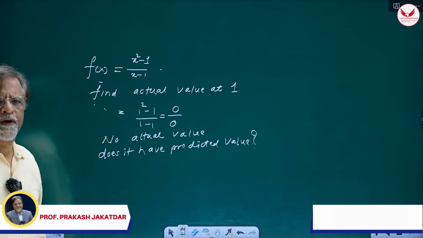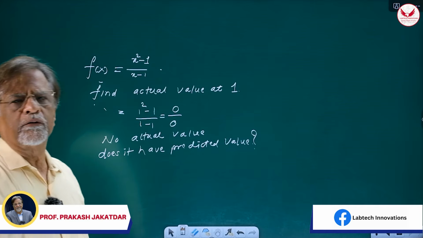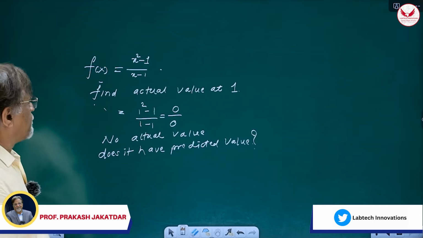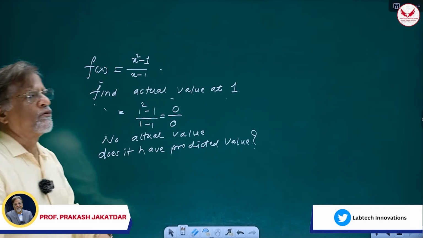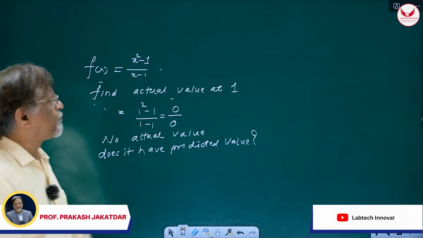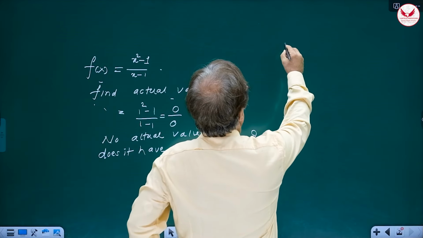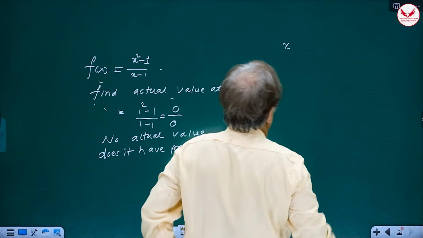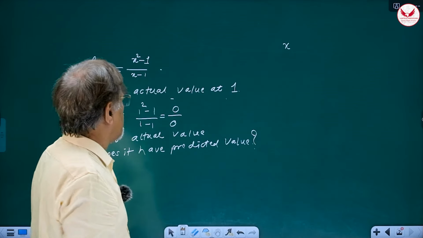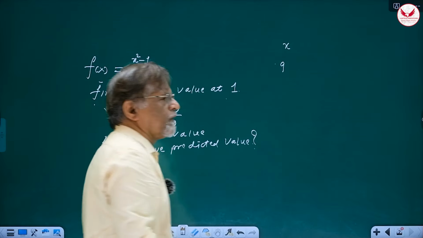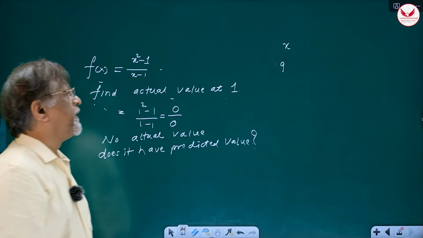But I know predicted value can be found out by approaching the number 1, because you want to find the actual value at 1. So don't substitute 1, but be very close to 1. Okay. So let us take values which are very close to 1. I'll just write here the data that x will first take 0.9, which is very close to 1 because the difference is hardly 0.1.